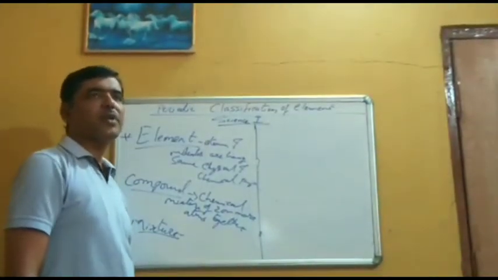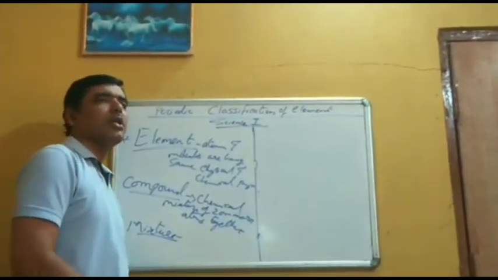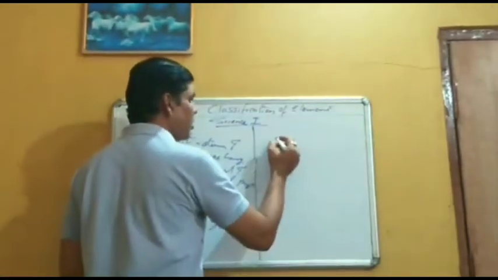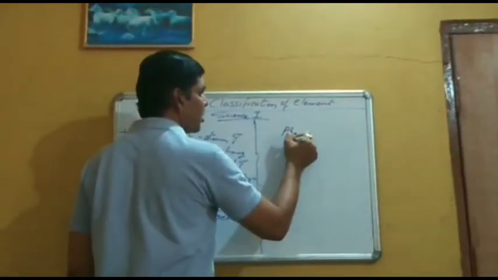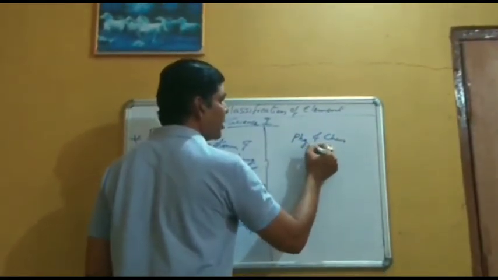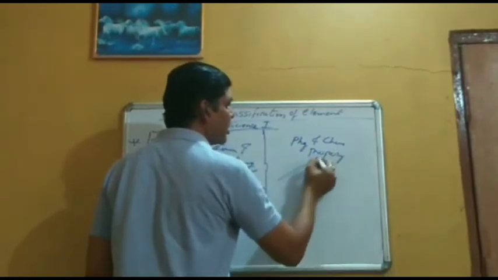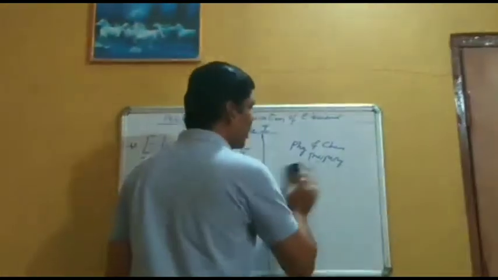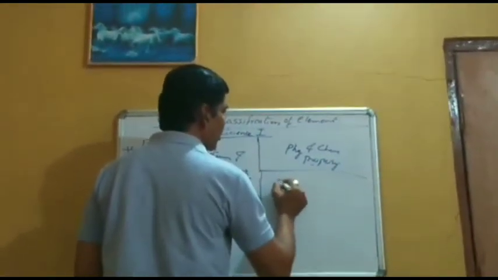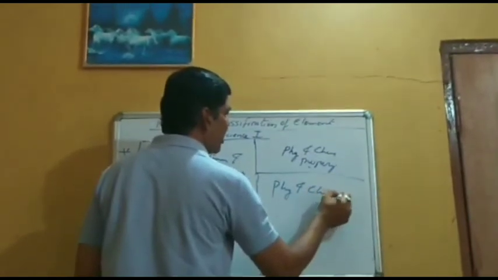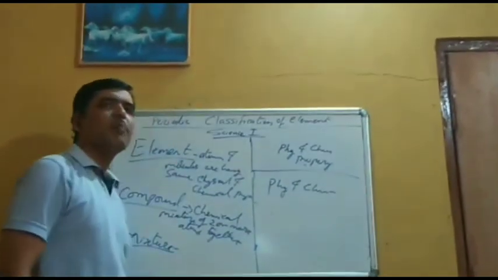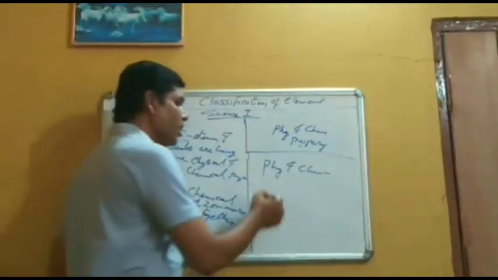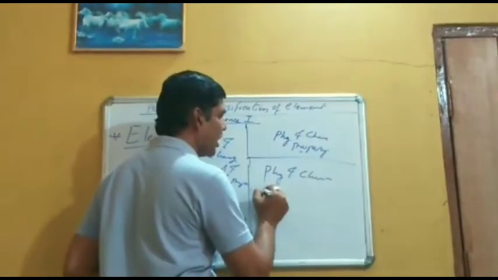But the difference between a compound and a mixture is, in a compound, the physical and chemical property is different than that of the original one, whereas in a mixture the physical and chemical property of a particular element is retained by itself.